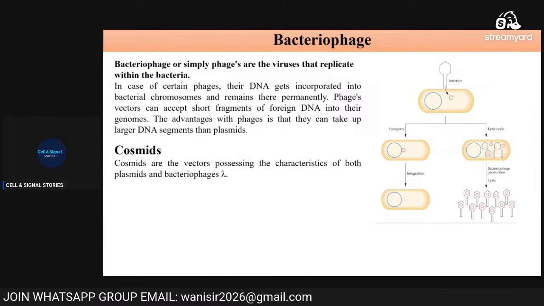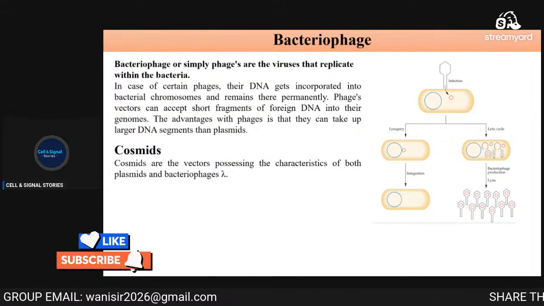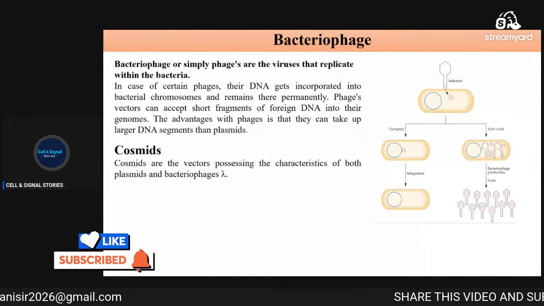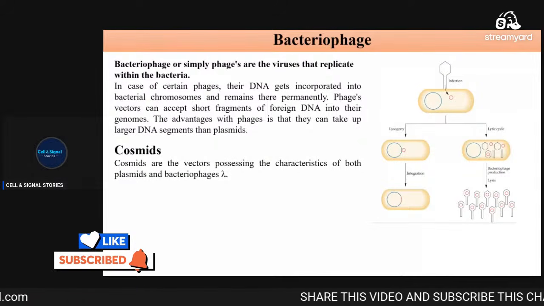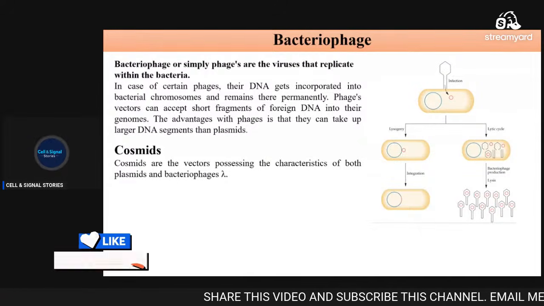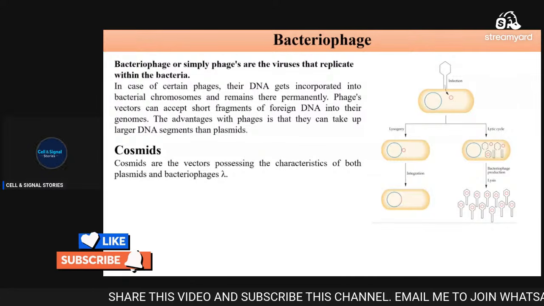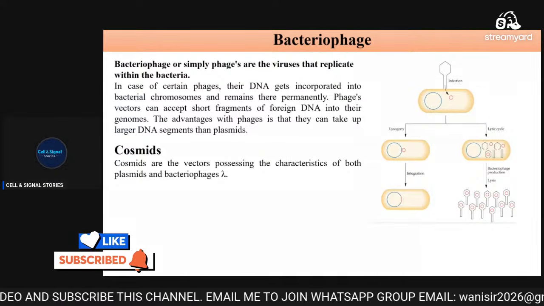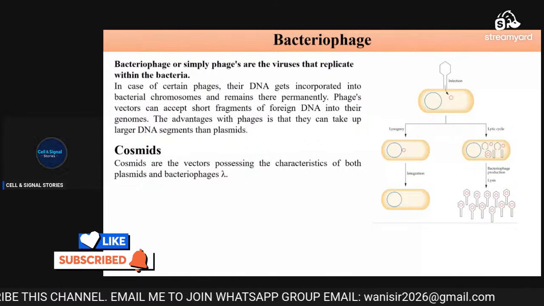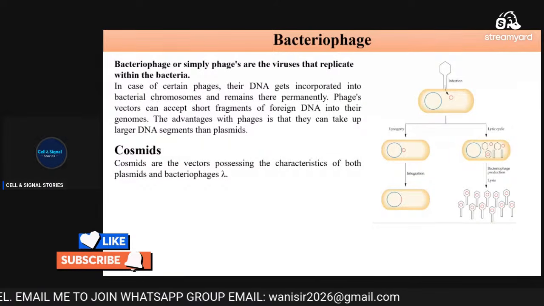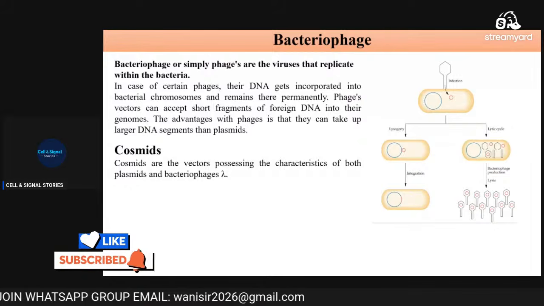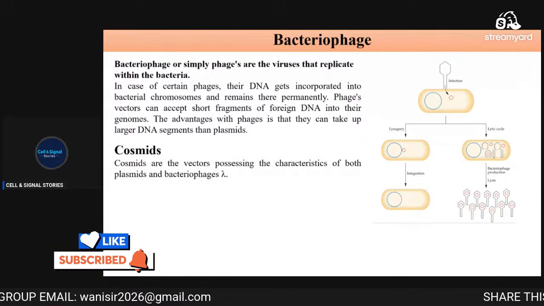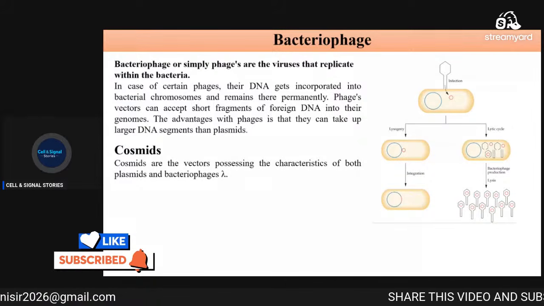Now, another topic: what is a cosmid? Cosmids are also vectors, and they possess characteristics of both plasmid and bacteriophage. If we bring some characteristics from the bacteriophage and some from the plasmid and combine them, they are called a cosmid.